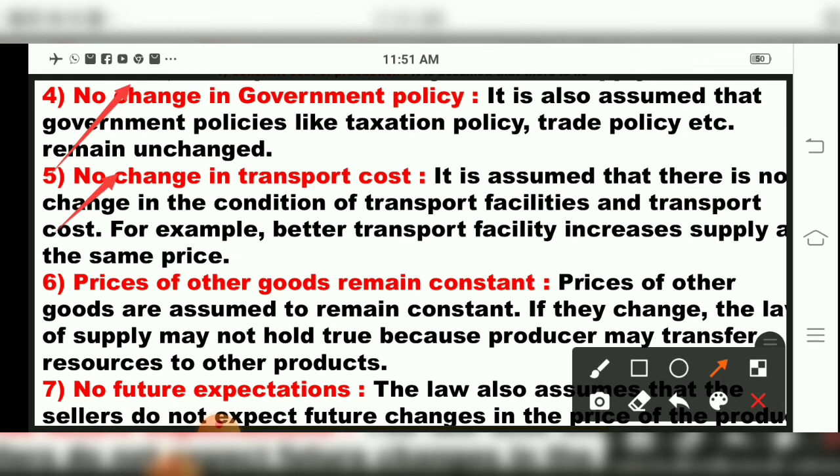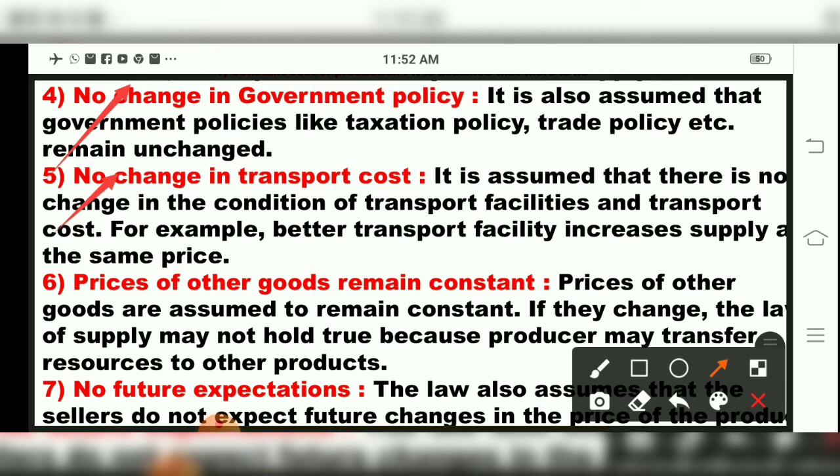Suddenly the cost of transportation has increased. The vehicle is taking too much money. So what will happen? If the cost of transportation has increased, the entrepreneur, the producer, will increase the product price. So everything changes, and this will affect supply. So if the transportation cost is increased, the prices of the product will increase.